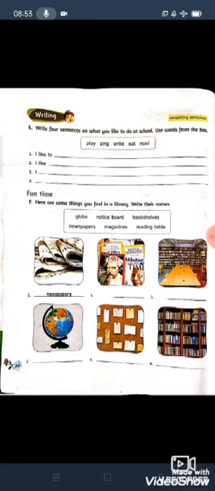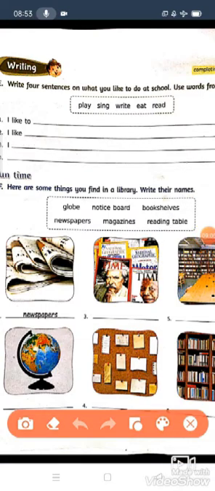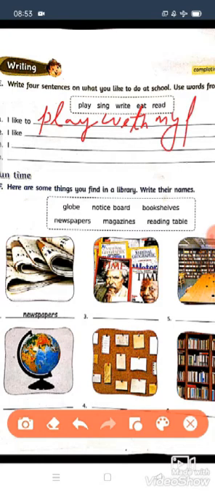So first one, I like to dash. What do you like to do in school? You can write, I like to play with my friends. Play, play with my friends.